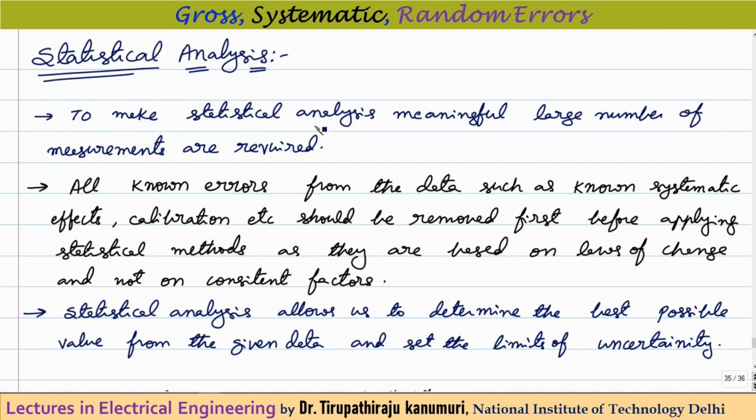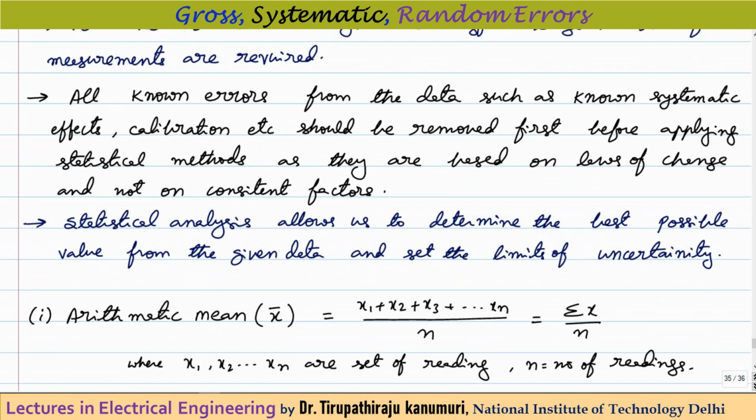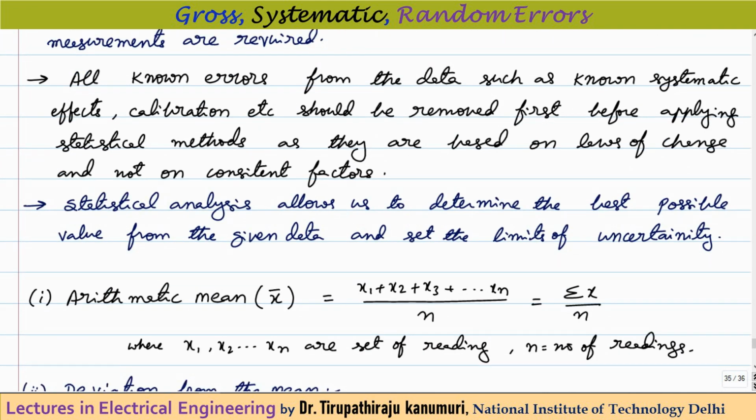First, to make the statistical analysis meaningful, a large number of measurements should be required. Measurements should be as many as possible in order to make a proper statistical analysis. And before going for the analysis using statistical methods, all known errors from the data, such as known systematic effects, calibration, etc., should be removed first before applying the statistical methods, as they are based on laws of chance and not on consistent factors.